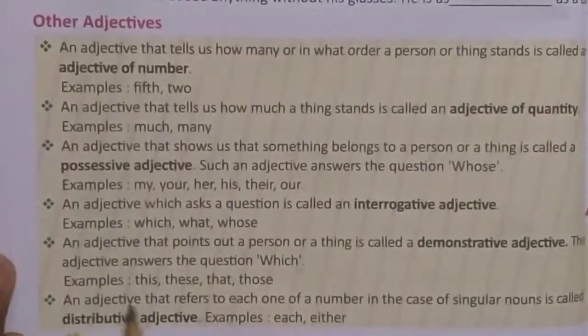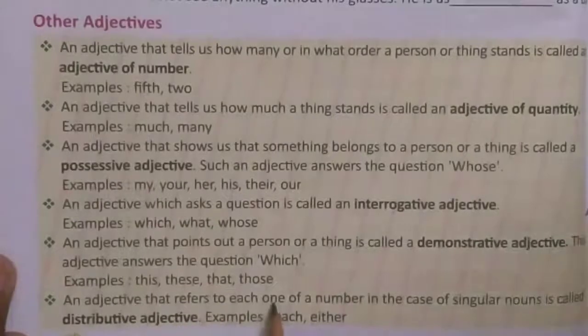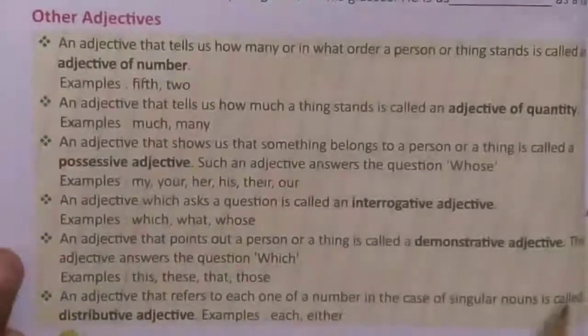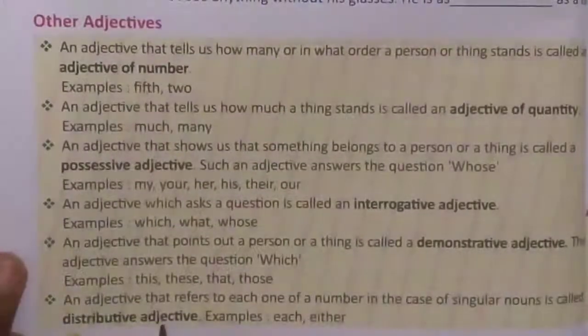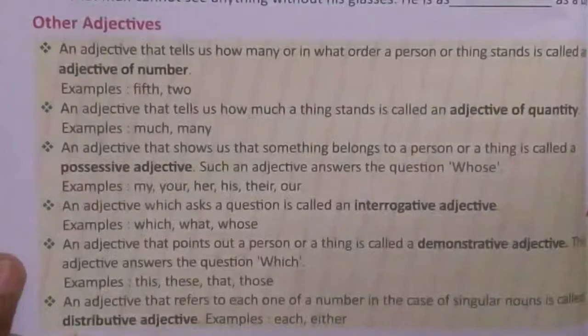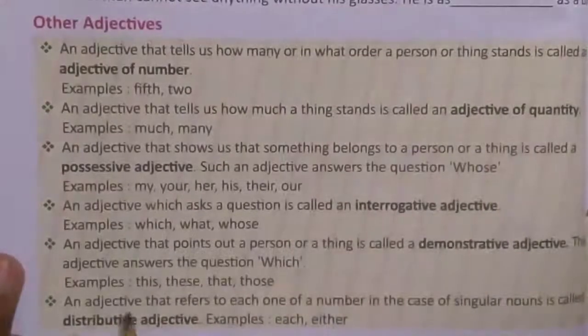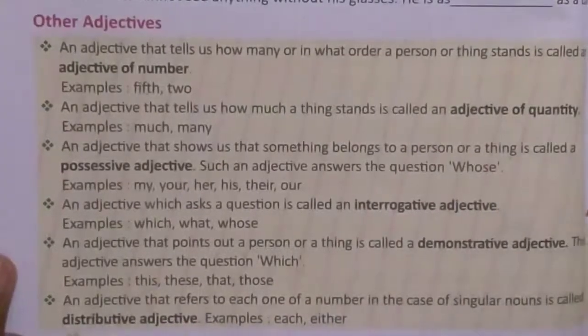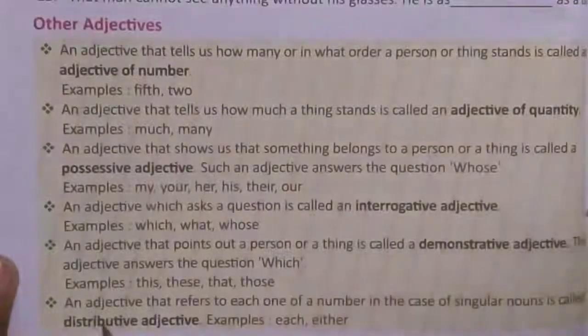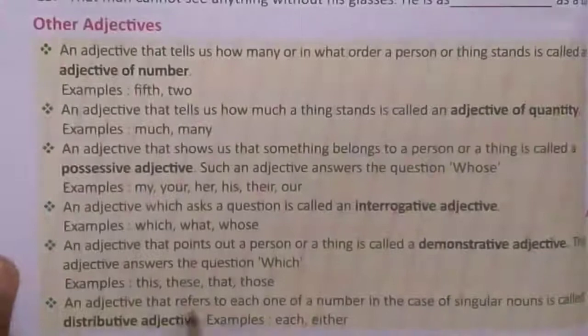Next is an adjective that refers to each one of a number. In the case of a singular noun, it is called a distributive adjective. Example, each or either.